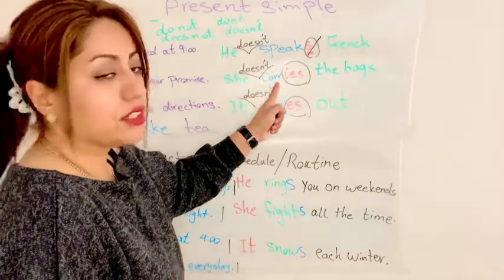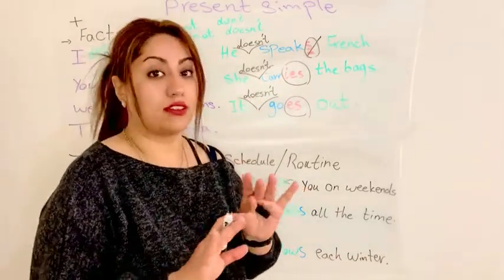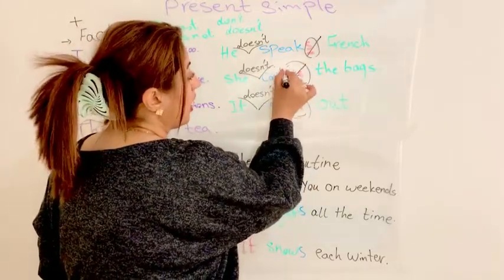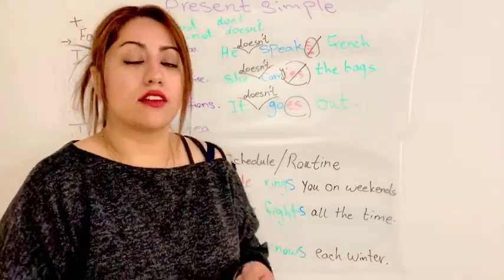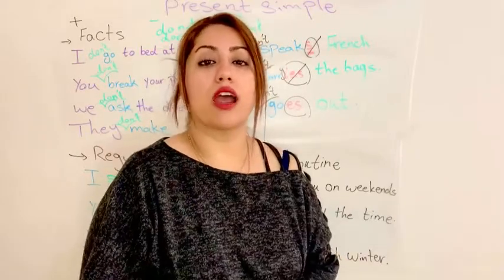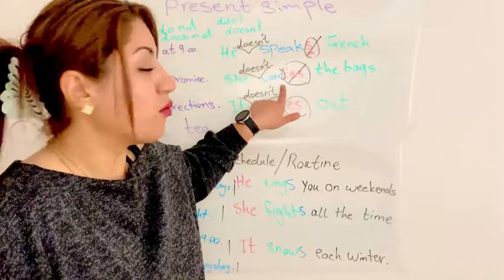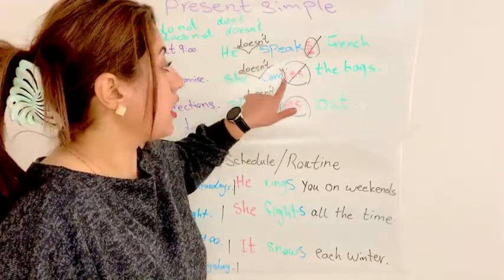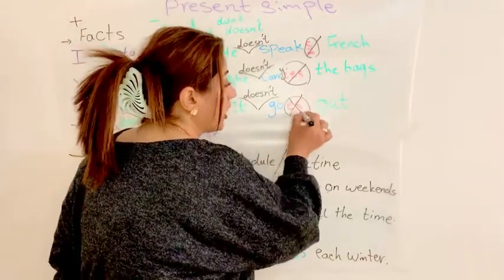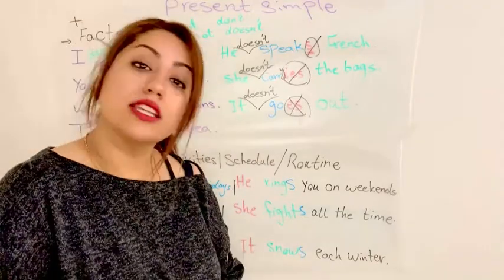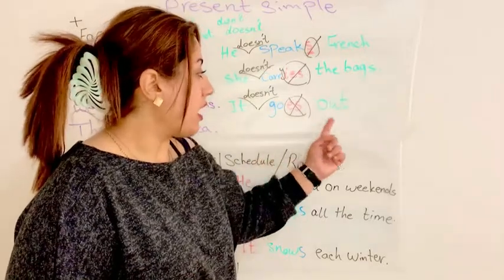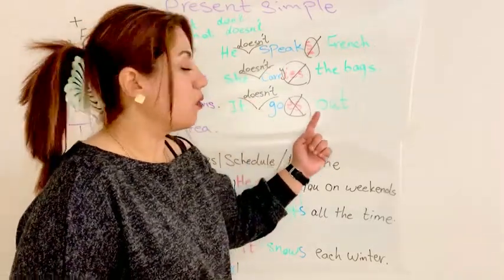She doesn't carry, not carries at all. She doesn't carry. We omit IES and we add Y to the end. Carry, because of present simple form, changed to carries with IES. Now here we have Y again. So she doesn't carry the bags. And it doesn't go. We don't use ES anymore. We have the simple form of the verb. It goes out, and it doesn't go out.